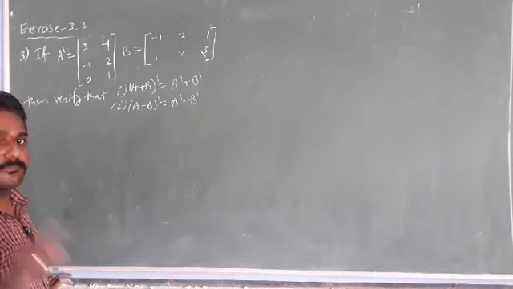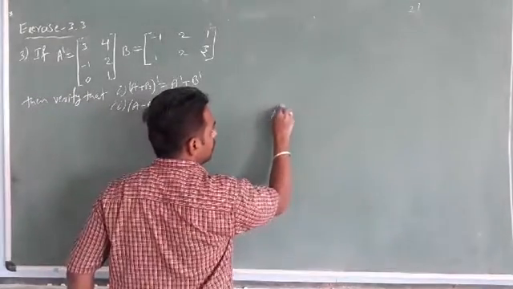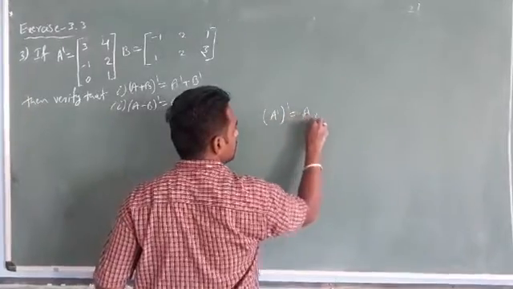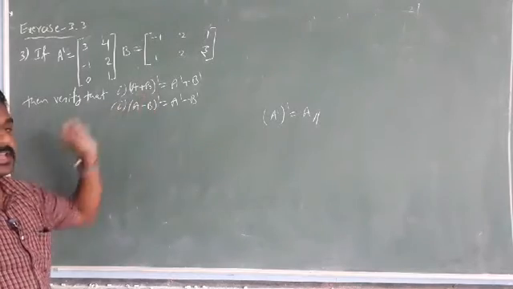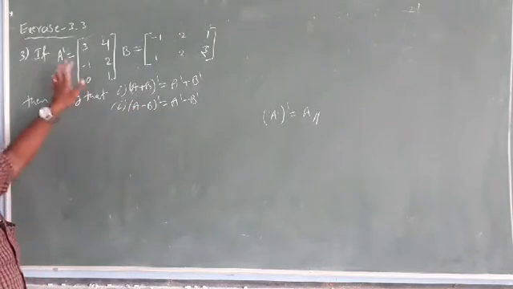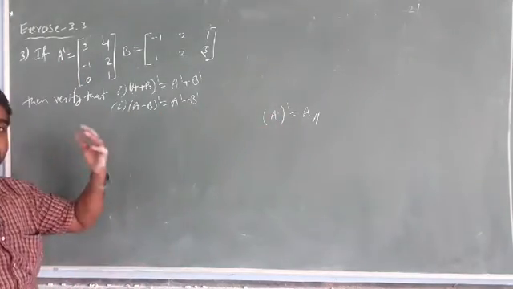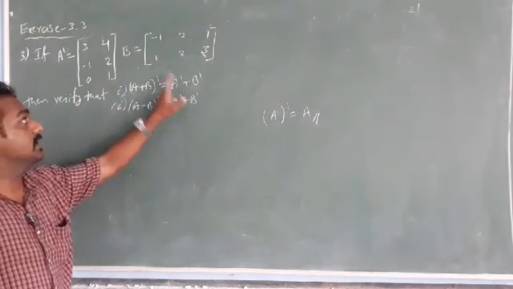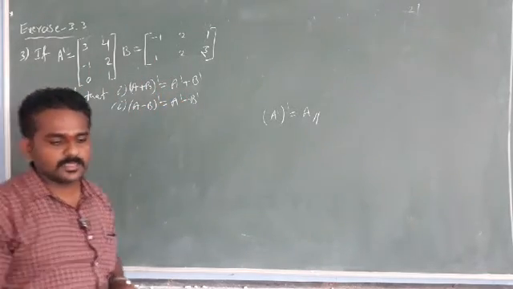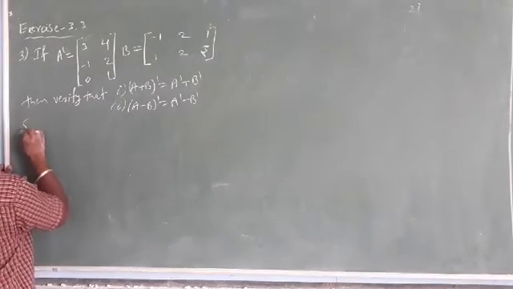Already I mentioned the first property of the transpose of a matrix, that is (A dash) whole dash will give the given matrix A itself. So for (A plus B) whole dash we need A only, but here they gave A dash. So apply the transpose to A dash, and we get A. For B dash you have to find that. Okay, so let us start the problem, students. Here is the solution.